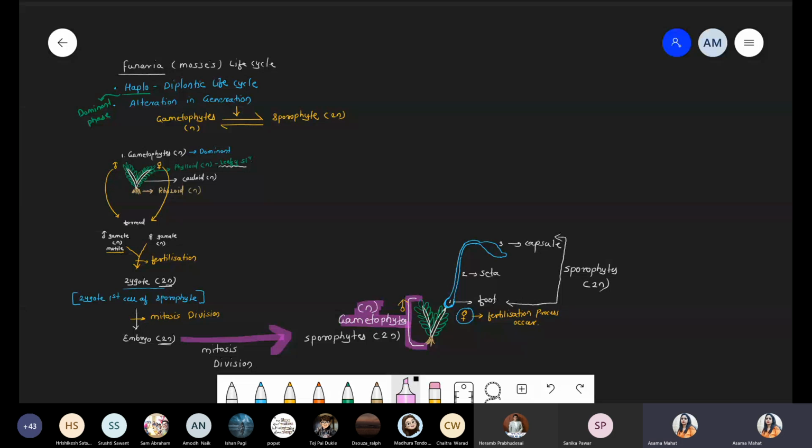चलो. So now यहाँ तक तो बात समझ में आ गया. Foot, seta, capsule बना. Inside the capsule, spore mother cells are present. Spore mother cell undergo the meiosis, sporic meiosis. They produce the meiospore. Meiospore undergo the germination, and again they form body, that is gametophytic body. But there is one intermediate step which is very, very specific to mosses, that is protonema. And protonema, these are the favorite part of your NEET examination. So we continue this part.